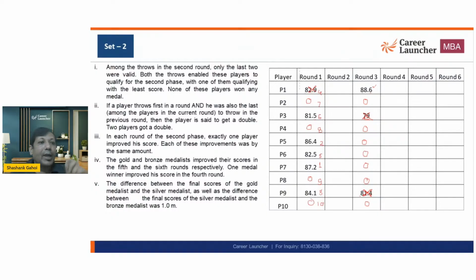Okay. Among the throws in the second round, only the last two were valid. Both of those throws enabled these players to qualify for the second phase, with one of them qualifying with the least score, and none of these players won any medal. Okay. So who are the last two players in round 1? That is going to be P8 and P10. So P8 is going to go for valid throw. This person is also going to go for valid throw, and rest everything is invalid.